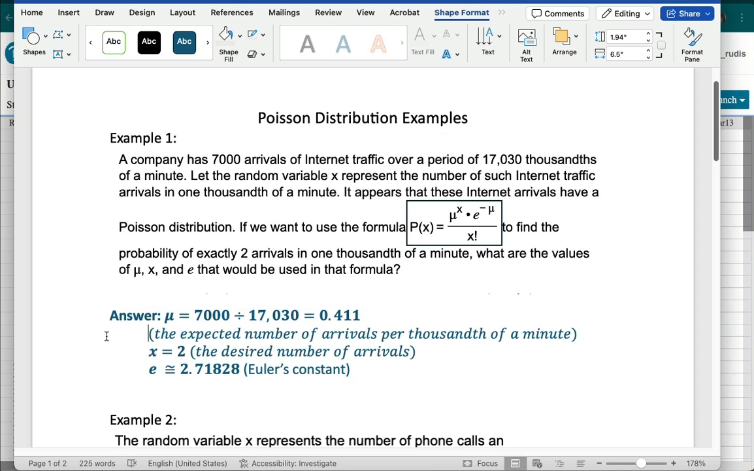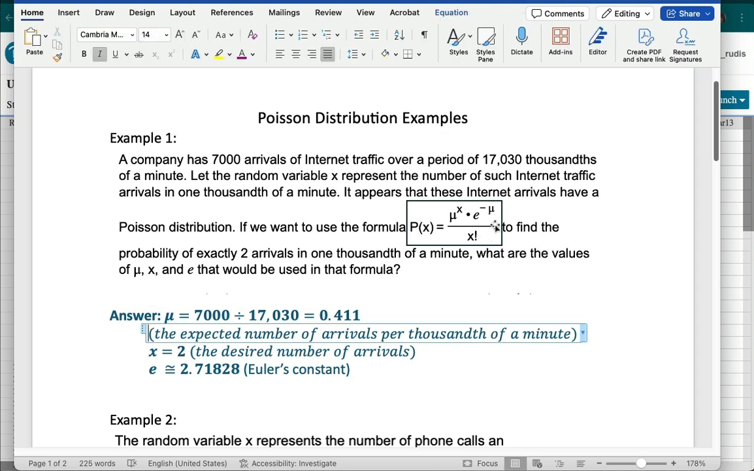Let's read the rest of the question. We can use that formula to find the probability of exactly 2 arrivals. So that's one of our outcomes of X, okay? 2 arrivals in a 1,000th of a minute. And what are the values of mu, X, and E that would be used in that formula? So we're not even being asked to use the formula. We're just being asked to identify what mu is, what is the value of X that we're interested in, and what is this E thing.